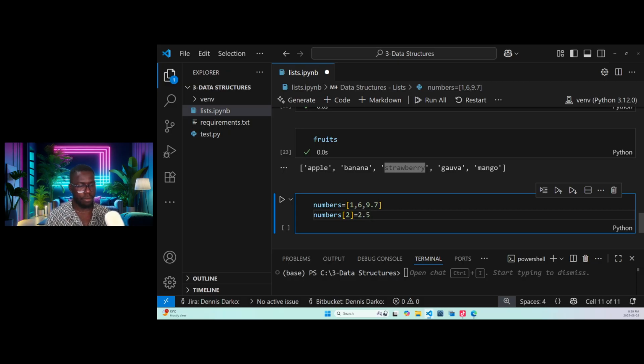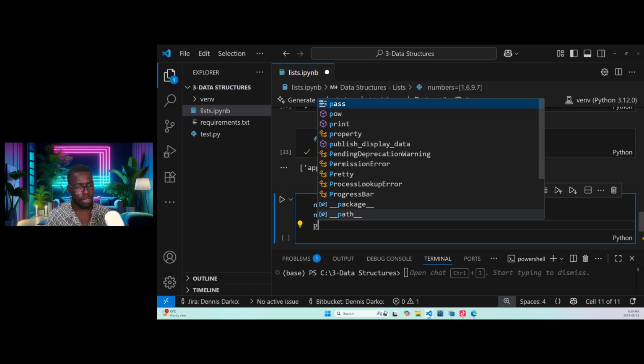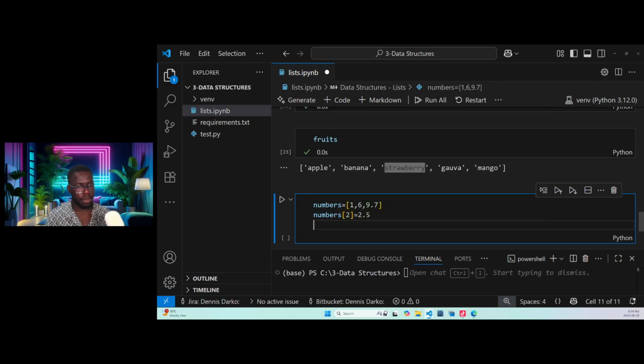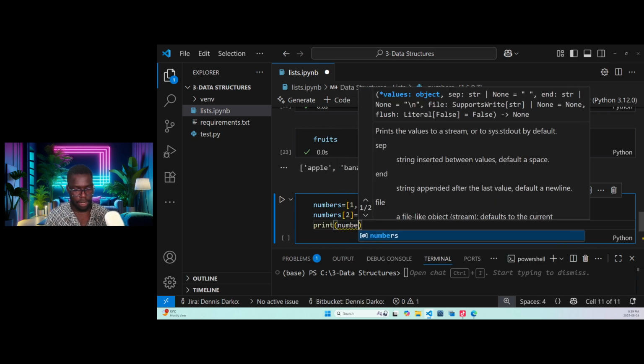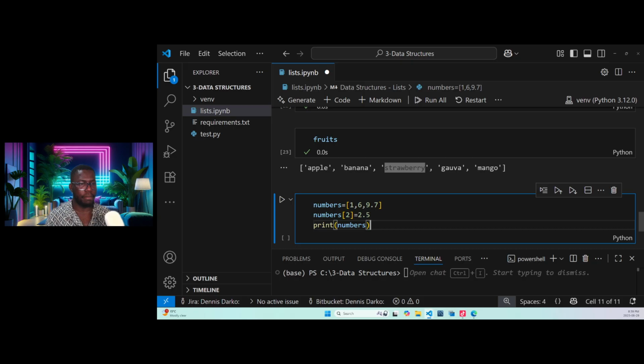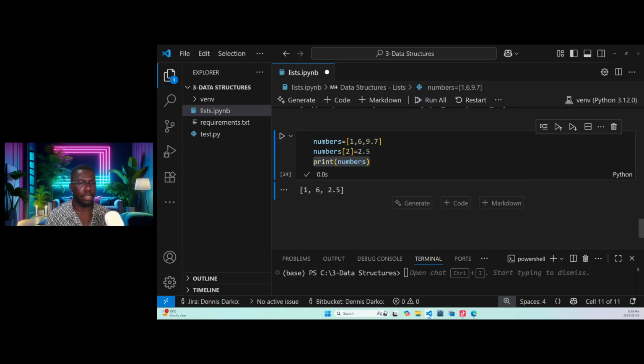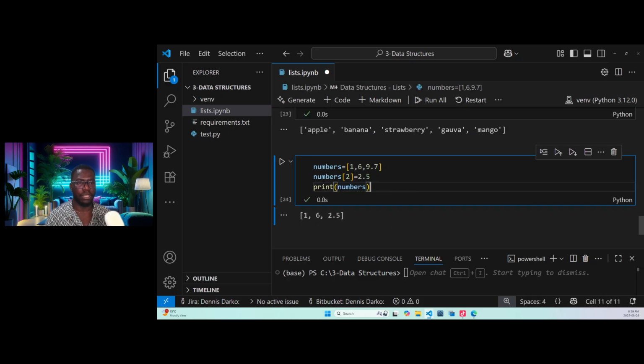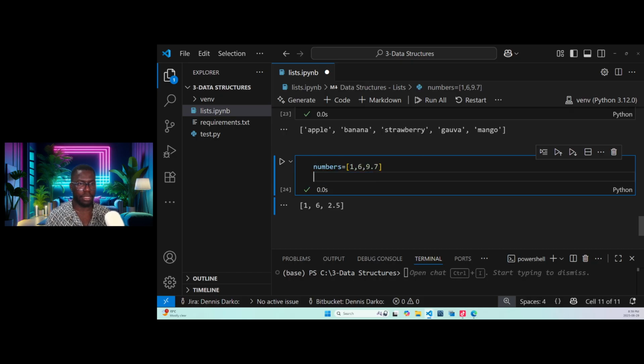So when we print numbers, it will first run this, go through this, and then come to the last one. Let's see. You see 16 2.5. But first, let's see how it was done.